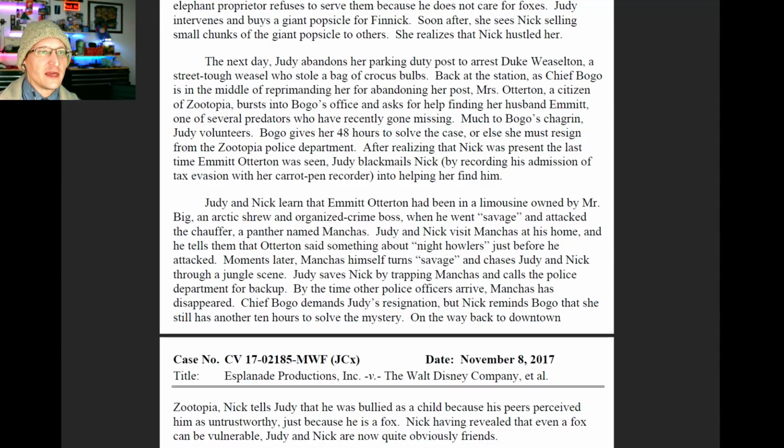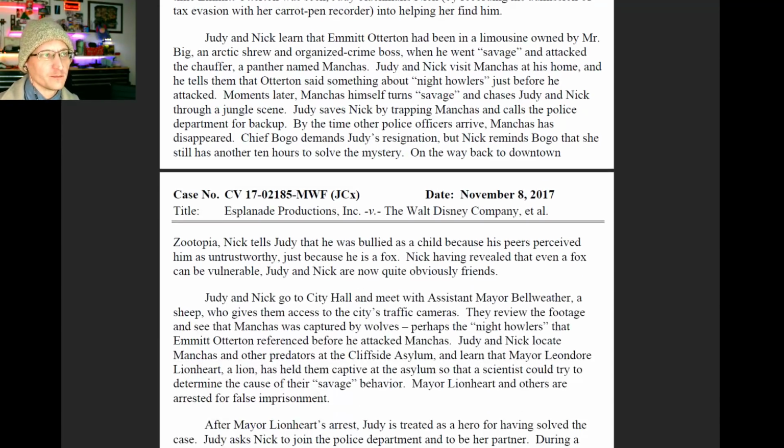After realizing that Nick was present the last time Emmett Otterton was seen, Judy blackmails Nick into helping her find him by recording his admission of tax evasion on her carrot pen recorder. Judy and Nick learn from Emmett Otterton that he had been in a limousine owned by Mr. Big, an Arctic shrew and organized crime boss, when he went savage and attacked the chauffeur, a panther named Manchas.